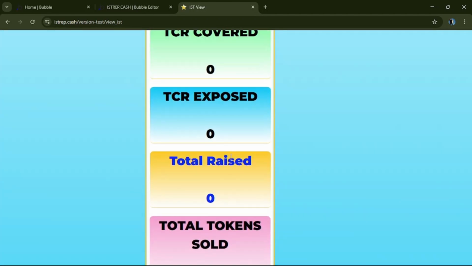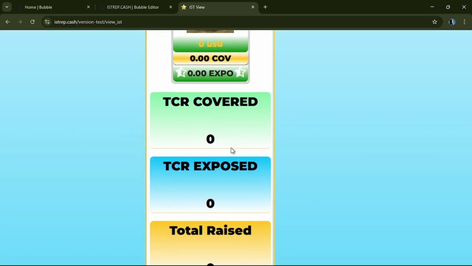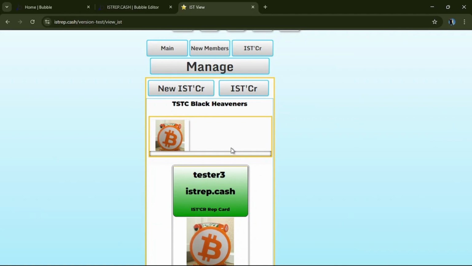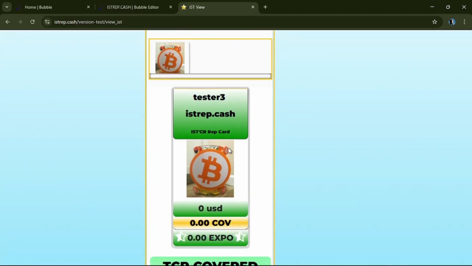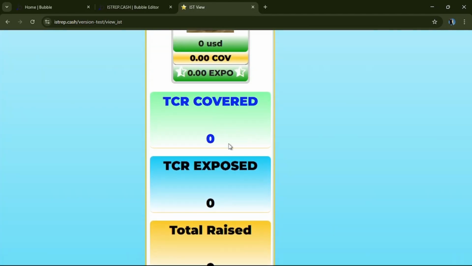We keep all of these particular metrics on the ISCRI as they go about raising capital for whoever they get an agreement to raise capital for. The one beautiful thing between the financiers and the ISCRI is the TCR exposed. If they go and raise $1,000, it is also on their reputation to make sure that $1,000 becomes total capital return covered.